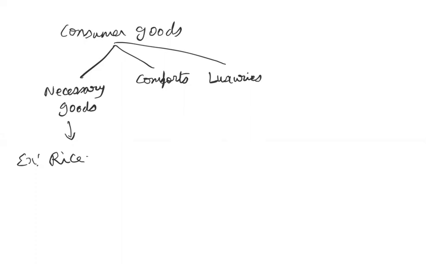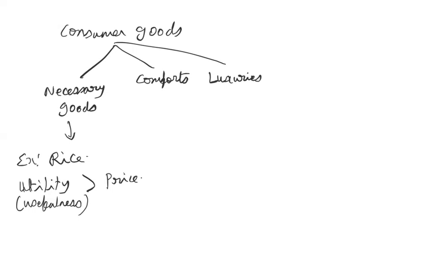Because their usefulness to us is much, much more than whatever price we are paying. So basically all the necessary goods have that utility. Utility means the usefulness. So the utility is greater than the price.